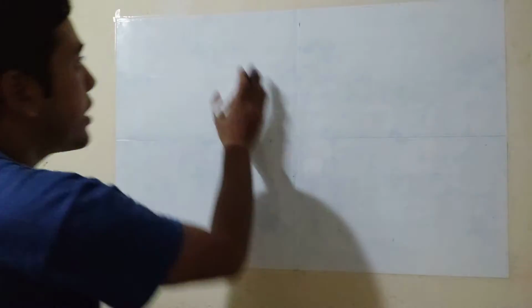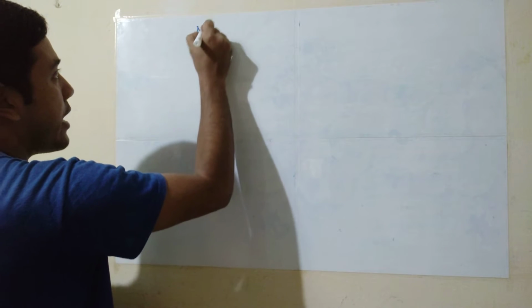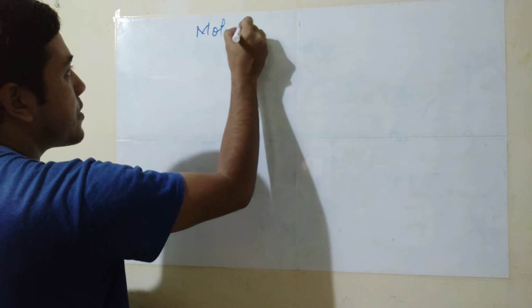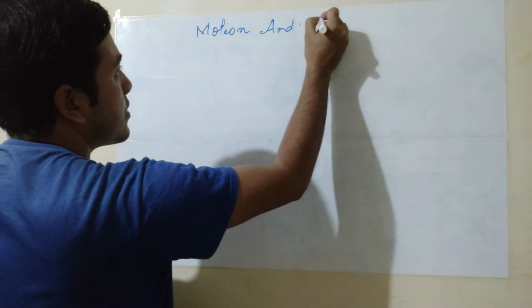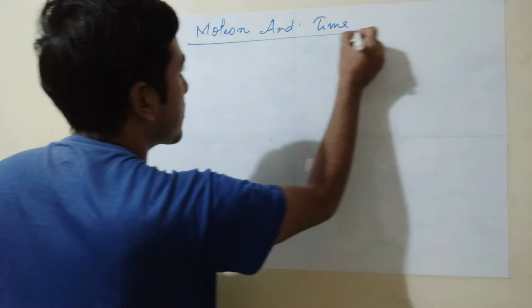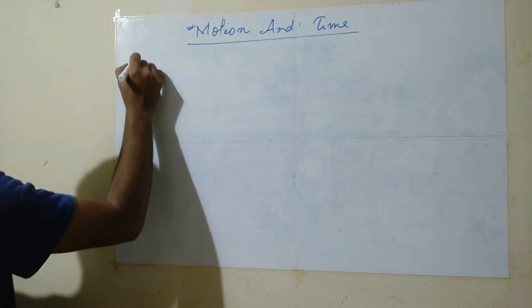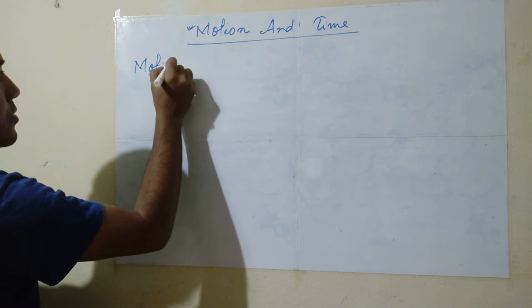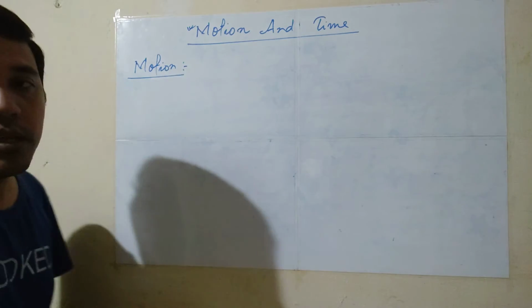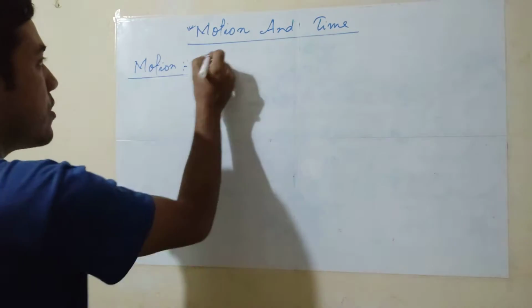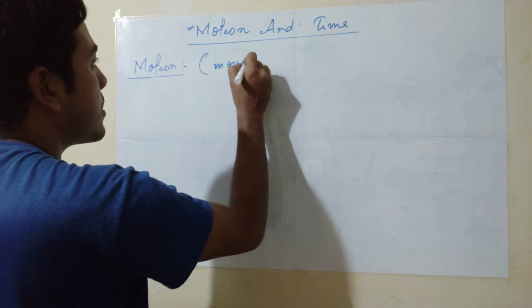Before I start this video, please take out your notebook, pen and a pencil to copy down the important topics and to draw the important diagrams. Today's topic is motion and time. Today I will mainly explain about motion. What is meant by motion? The meaning of motion is moving.